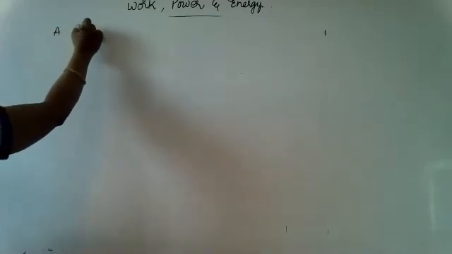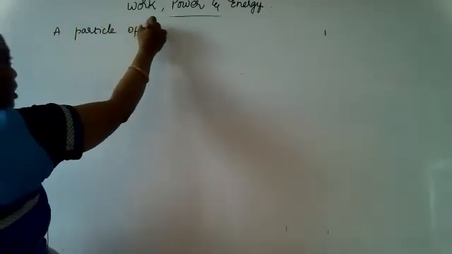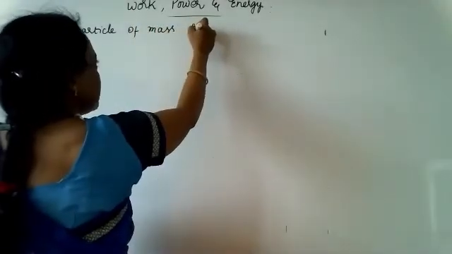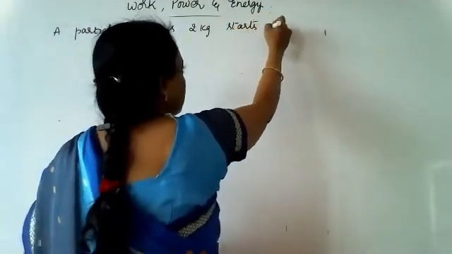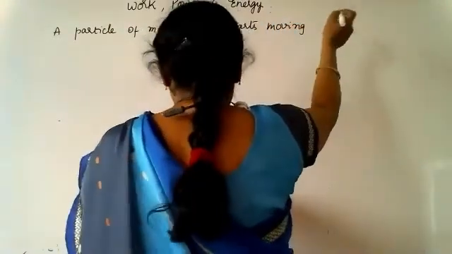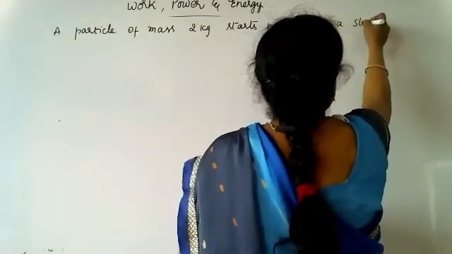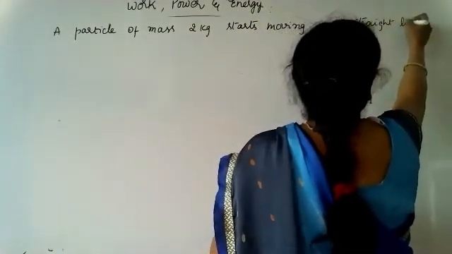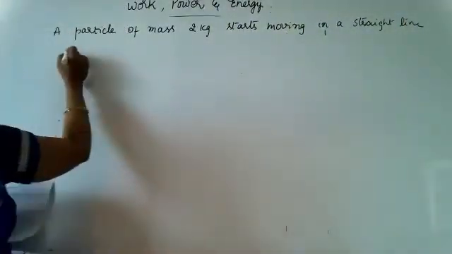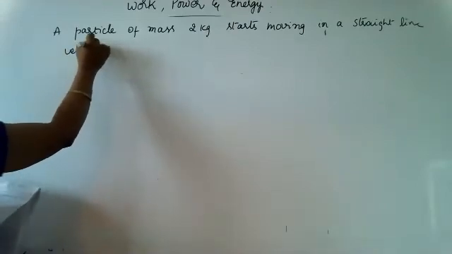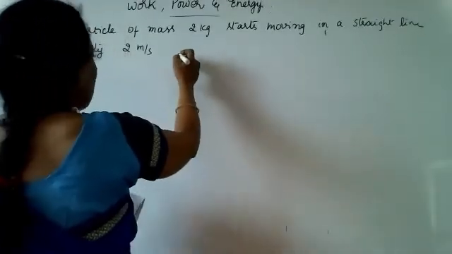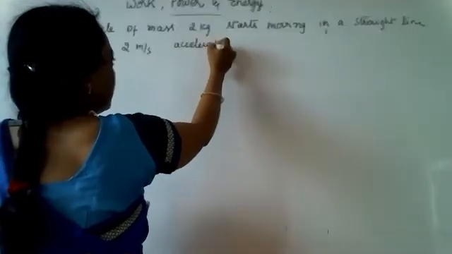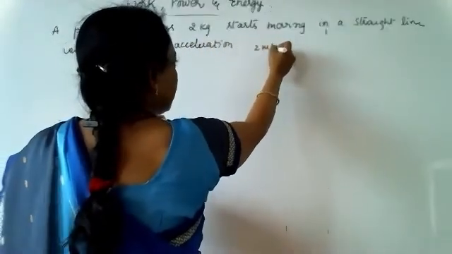A particle of mass 2 kg starts moving in a straight line with an initial velocity of 2 meter per second and at constant acceleration of 2 meter per second square.